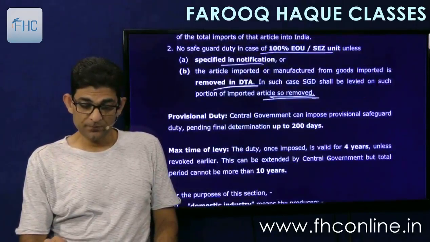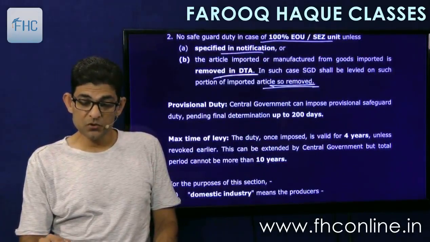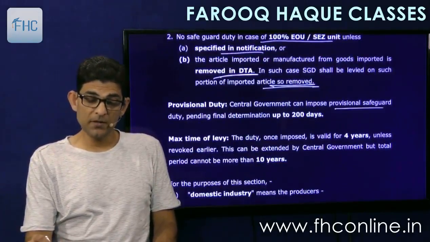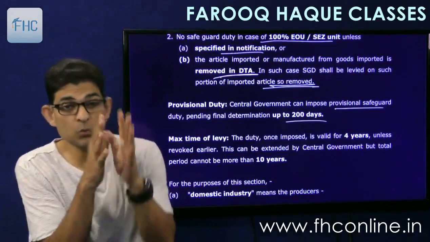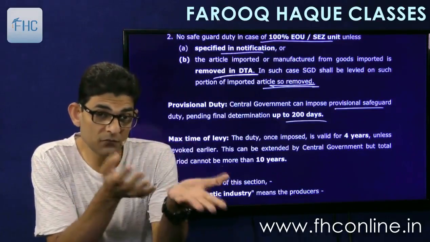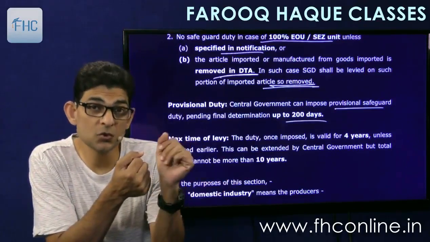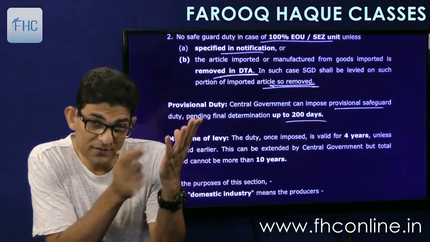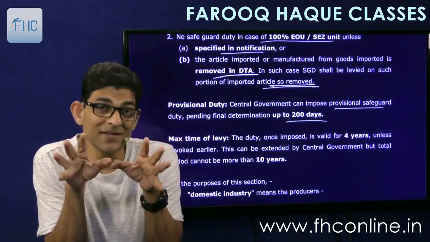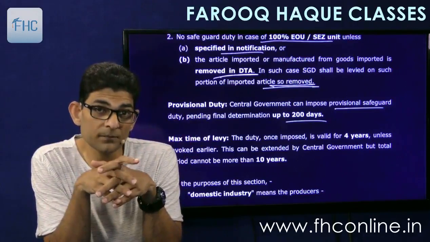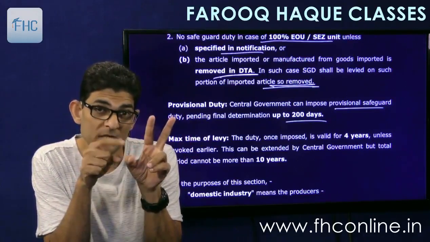Then provisional duty. Central government can impose provisional safeguard duty pending final determination up to 200 days. See, what it means is that inquiry is to be done. Inquiry that first of all the quantity has increased or not. If it is increased, then is it going to affect the domestic industry or not? Is it threatening their existence itself or not? Two things have to be checked in the inquiry.